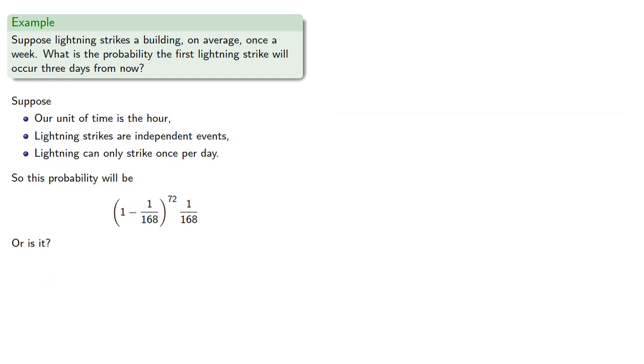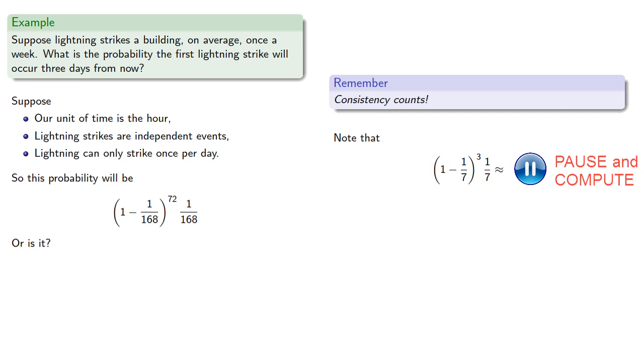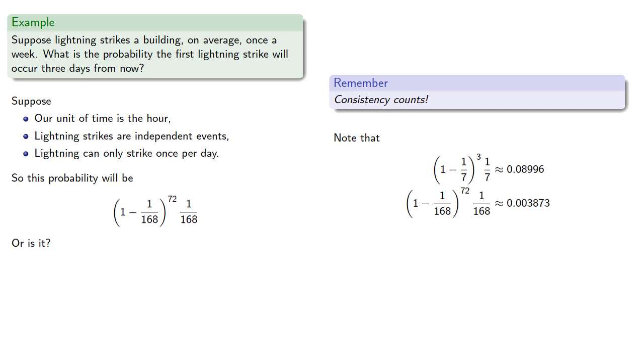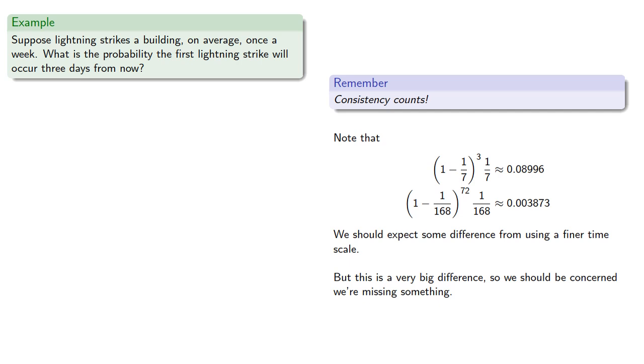Well, remember, consistency counts. When we calculated the probability of a lightning strike on the third day, we got a value, and we'll go ahead and compute that value. If we compute this new value, we get a different one. Now we should expect some difference from using a finer timescale, but this is a very big difference, so we should be concerned that we're missing something. So let's think about this.